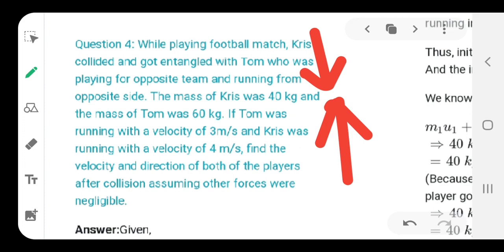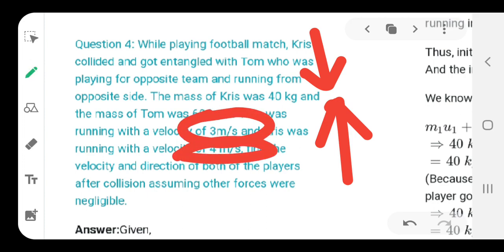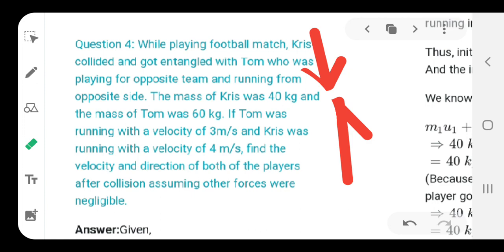Then Tom was running with a velocity of 3 meter per second. So underline this data, and Chris was running with a velocity of 4 meter per second. One is 3, the other is 4. Then they ask you to find the velocity and direction of both the players once the collision takes place. They say to assume the other forces, such as frictional force, are negligible or not taken into consideration.